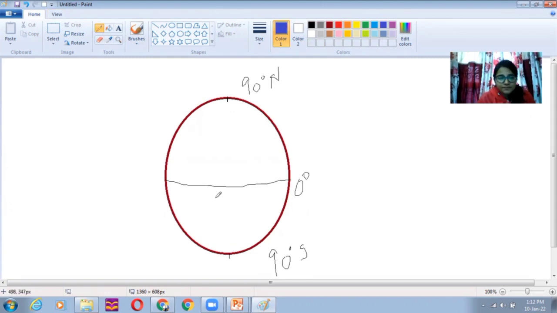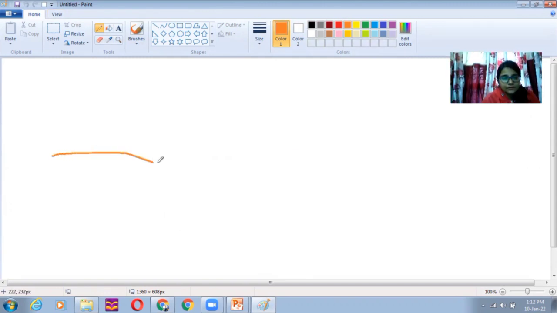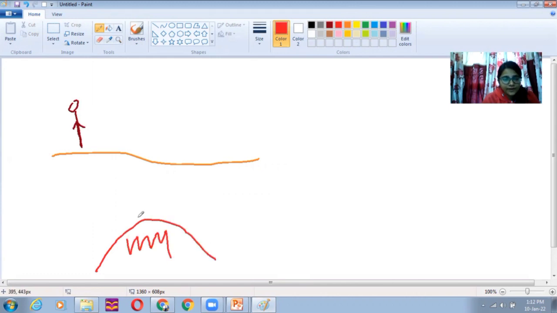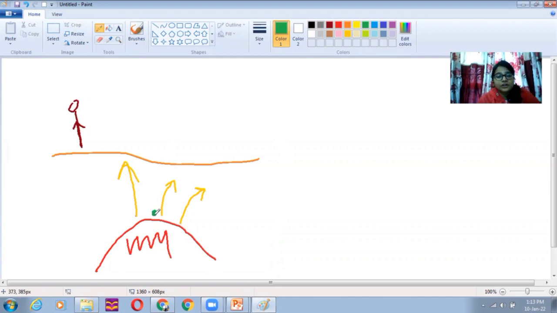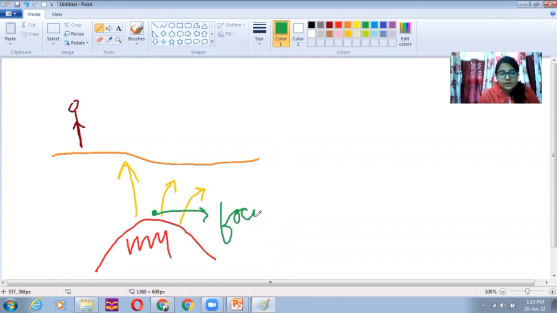Let's say, for example, this is the surface of the Earth, and one of you is standing on the surface of the Earth. This is the Earth's interior from where the earthquake waves move out. Now, let's say this is the point of origin of the earthquake. This point of origin of the earthquake is what we call the focus. The earthquake is originating from this particular point.